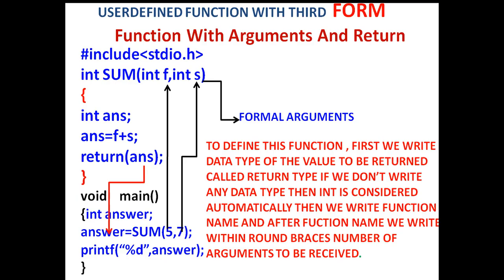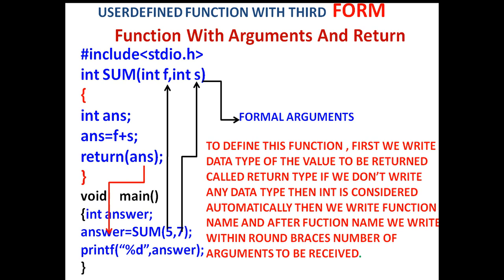The name of the third category is function with argument and return. Whenever we want to declare or define a function with arguments and return type, first of all we write the return data type. Return data type is the data type which our function will return to the calling function.